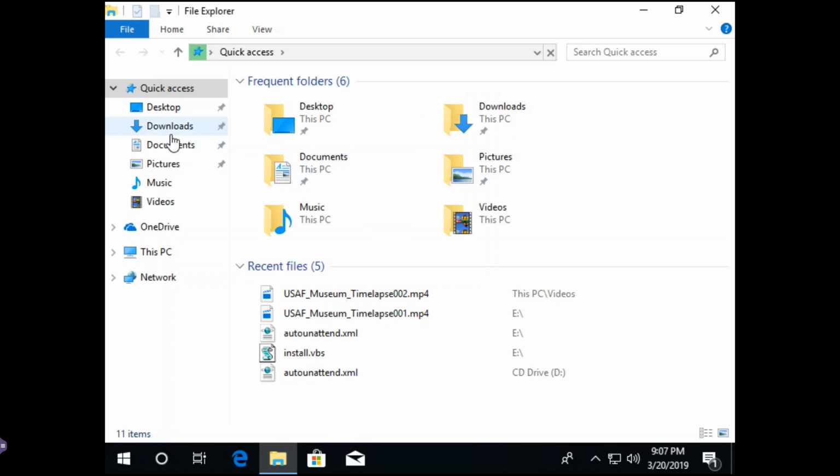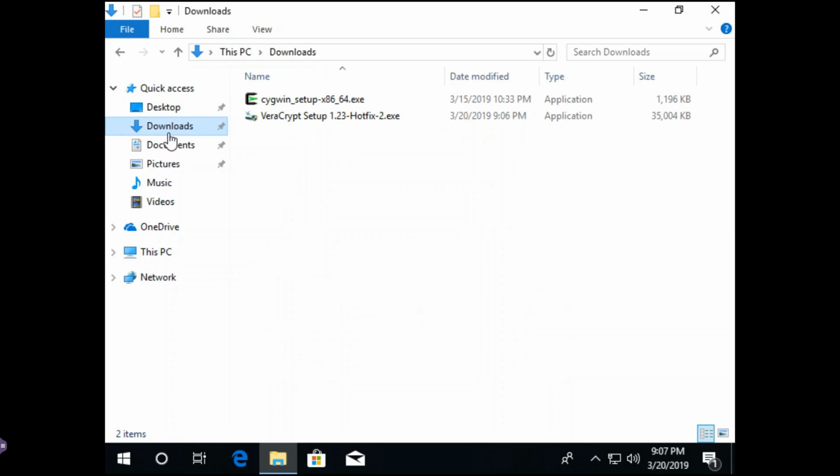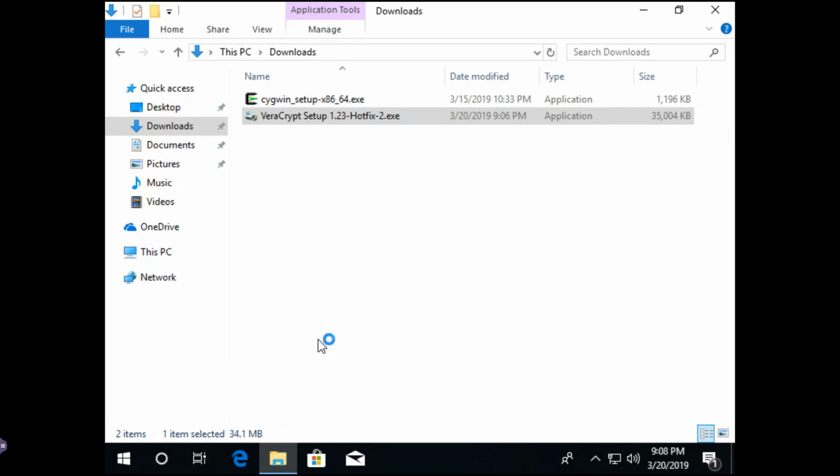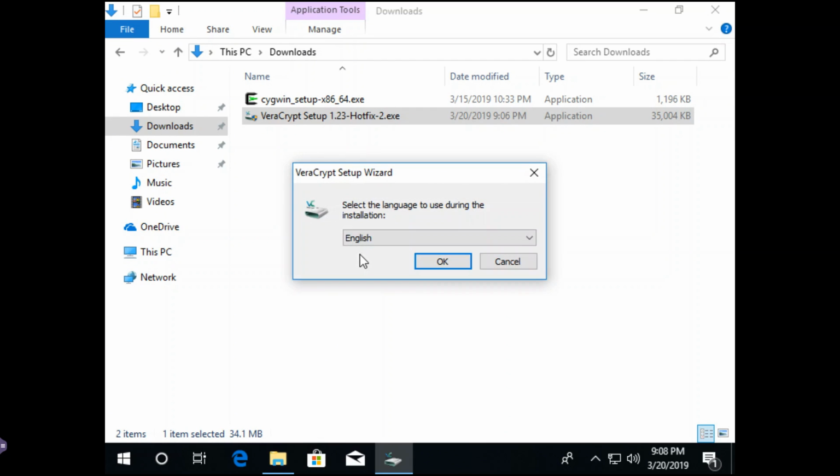So under downloads, we've got the Cygwin installation that I downloaded earlier during the setup, and we've got the VeraCrypt file that we just downloaded. Double clicking that. And here we've got it signed by VeraCrypt, and yes, we want to allow them to make changes. Okay, we've got English.